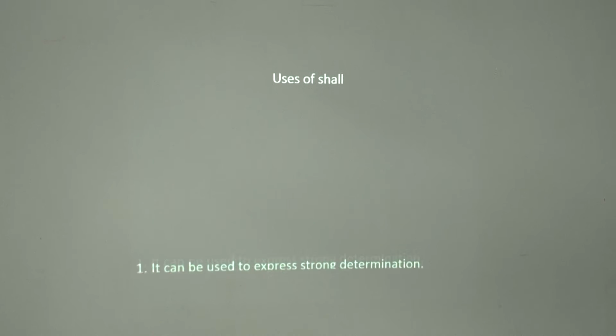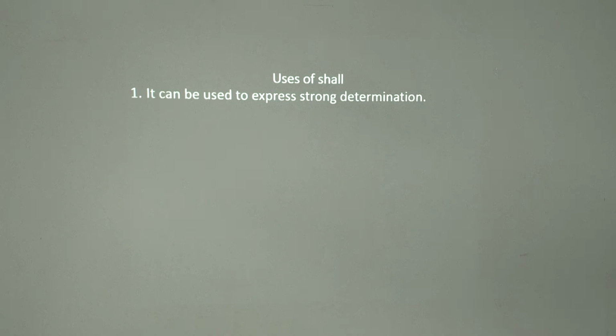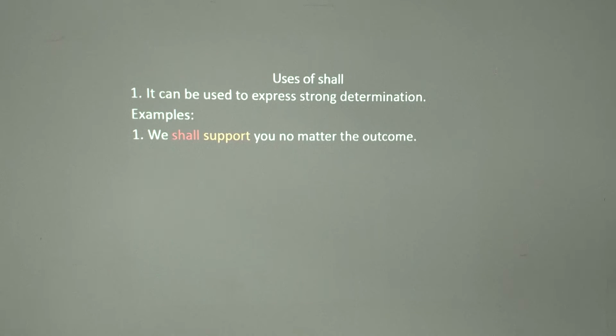And then we'll look at a few uses. We say it can be used to express strong determination. If you are determined in something, a strong determination in something, you can use shall. Examples: we shall support you no matter the outcome. We are using shall there, which is the present form, with our main verb. Then, I shall defend the dignity of the country. It's a strong determination the person has. So these are some few ones.